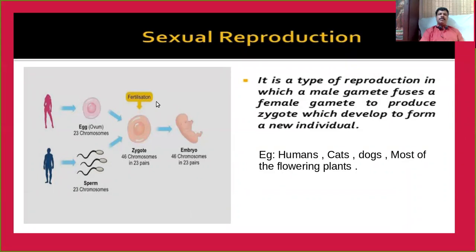Is it clear? Suppose you go through this diagrammatic representation. In the case of humans, the male and female individuals are there. The male parent produces the male gametes called sperm, and the female parent produces the female gametes called eggs. During fertilization, the male and female gametes fuse to form a structure called a zygote. The zygote develops into an embryo. This type of reproduction we can collectively call sexual reproduction.